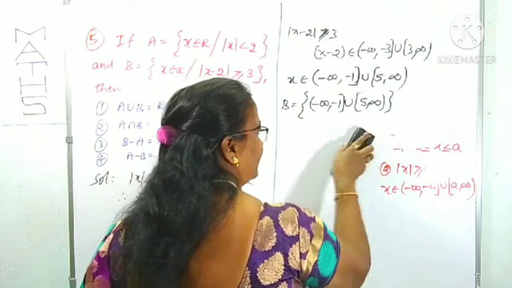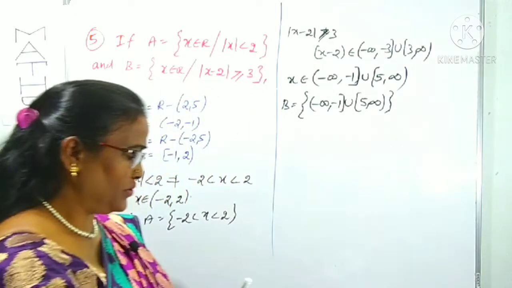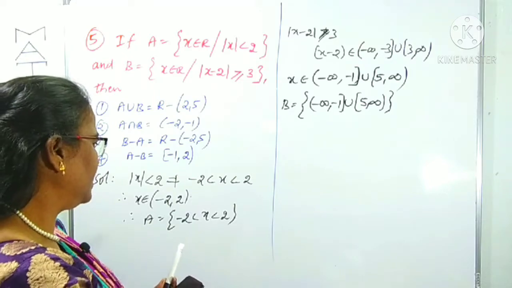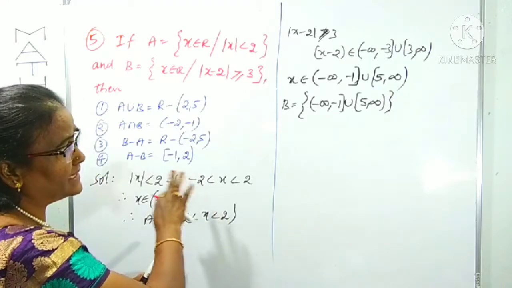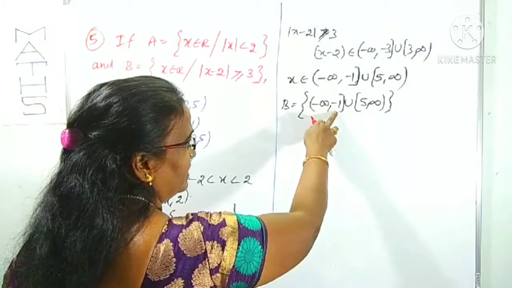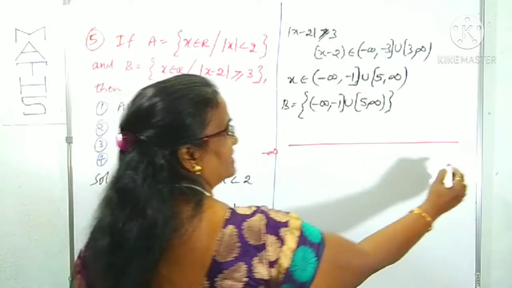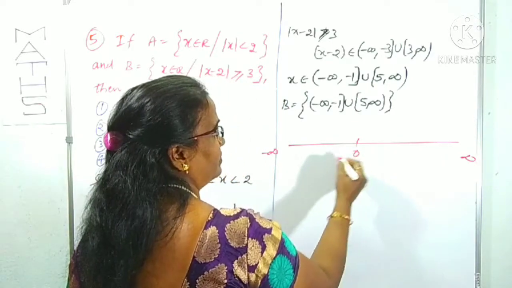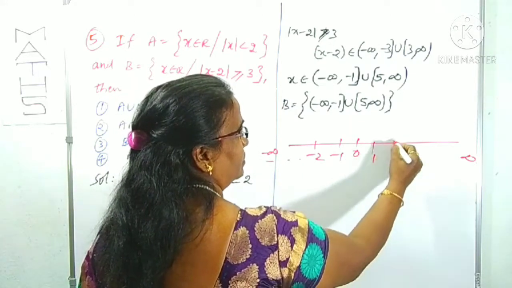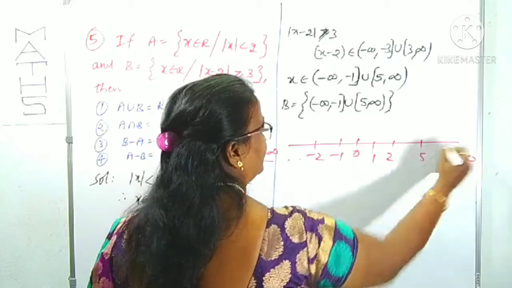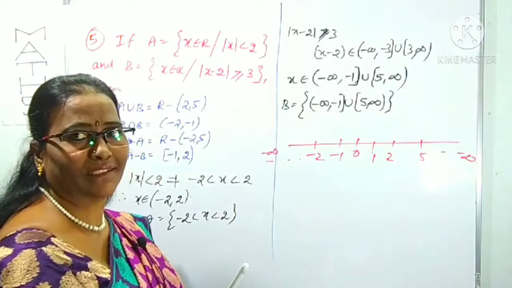For this, I am using the number line. You know the idea about the number line. We can choose a number line for easiness purpose. In the number line, what are the main numbers you have to choose? Minus 2 and plus 2 must be there, including or excluding doesn't matter. Minus 1 and plus 1. You can choose the number line like this. Somewhere else minus infinity, somewhere else plus infinity. Here somewhere 0, minus 1, minus 2 and so on. Here 1, 2, somewhere else 5 and so on. Minus 2, 2, minus 1, 5 must be available in this number line. Like that you have to choose.